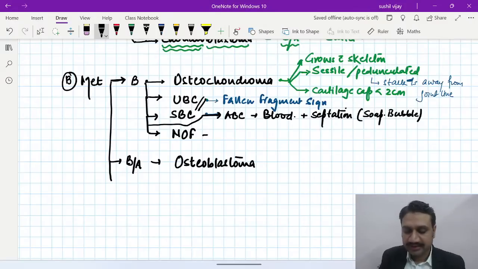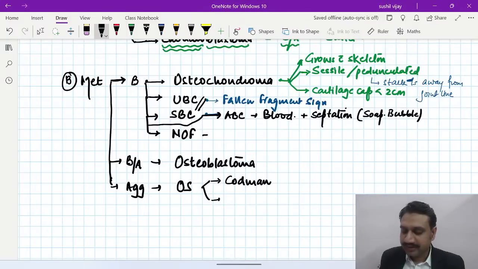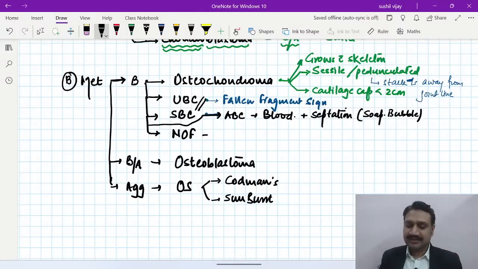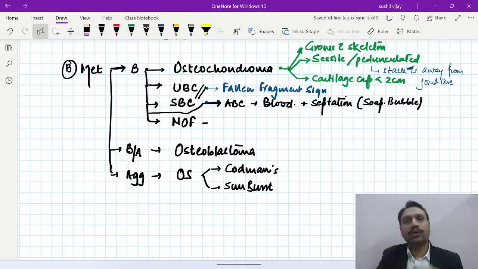And how is it basically different from the other lesions? We'll just talk about it. And the third one is the aggressive lesion. The aggressive lesion which you learn here is osteosarcoma, where you see two classical pictures. One is Codman's, and the other one is what you call the sunburst or the sunray. So this is how you see all of them. I'll just write down all and I'll show you all the pictures. And then we have the third category that is located at the diaphyseal area.